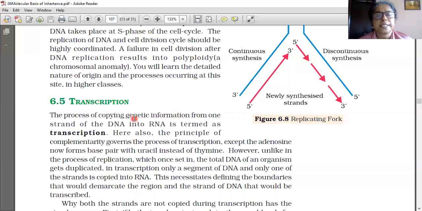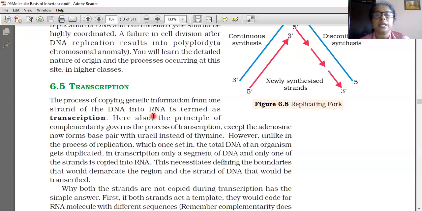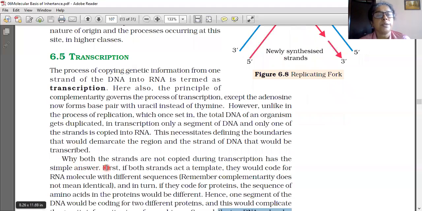This necessitates defining the boundaries that would demarcate the region and the strand of DNA that would be transcribed. Why both the strands are not copied during transcription has a simple answer.